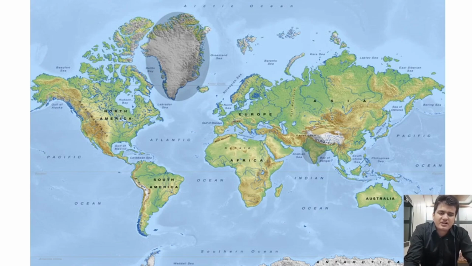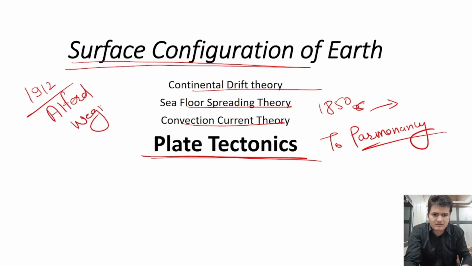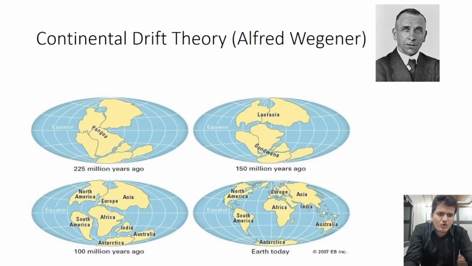This theory was challenged in 1912. A German geographer called Alfred Wegener challenged the theory of permanency and gave the concept of the continental drift theory, in which he said that continents are not static, they are not as they are from the beginning. These continents are basically moving on the surface of earth, and this is why this theory is called the continental drift theory.